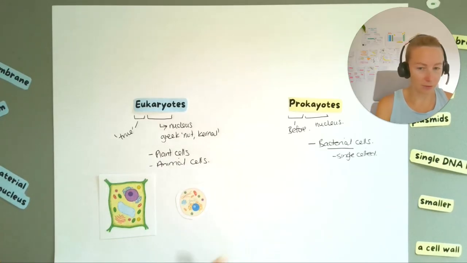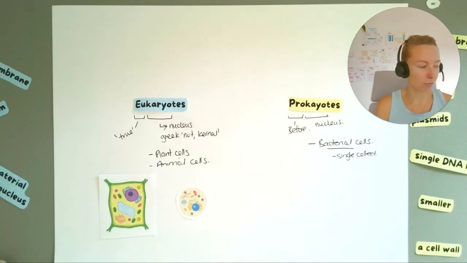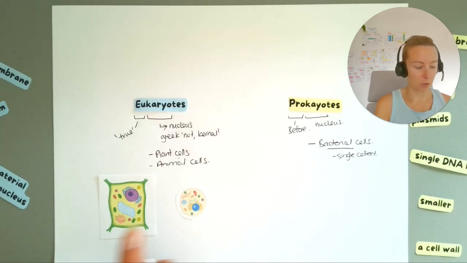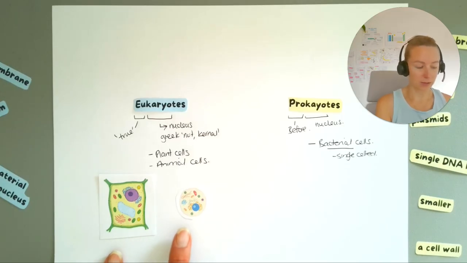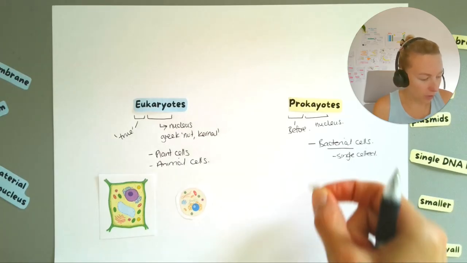So one of the things that we know about these is they've got certain different bits and pieces inside them, and we need to know more about that. But we also just need to know some of the differences between these eukaryotes and prokaryotes before we go into too much about what's actually inside each. First thing to note is that the plant cell is a little bit bigger than the animal cell, although there's lots of different plant cells and lots of different animal cells, so they kind of vary. Sometimes an animal cell is bigger, sometimes a plant cell, but both of those are quite large cells in comparison to the prokaryotic cell.